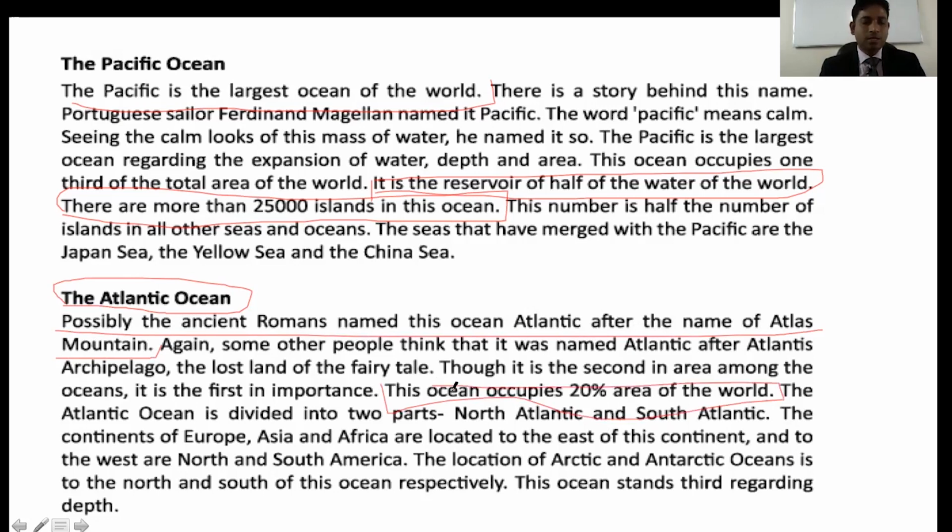The continents of Europe, Asia, and Africa are located to the east of the Atlantic Ocean, and to the west are North and South America. So this part is also important. You have to underline it. Okay.